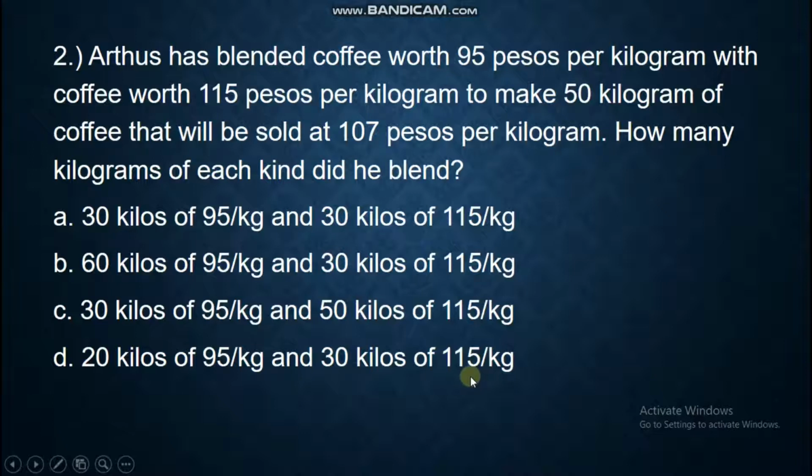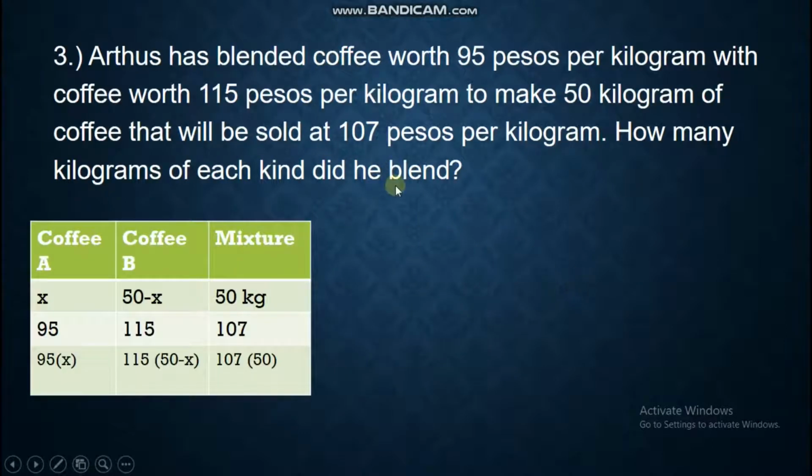Anyone? Well, obviously, class, for this question, the answer is clear. No need to solve. It's because you want to have 50 kilograms of coffee. Based on this, if you add all, only letter D totals 50 kilograms, like 20 plus 30, that's 50 kilograms. Sometimes in the questions, you really have to understand the question and what the answer is, so you can answer it directly without a solution. Anyway, obviously it's letter D, but let's try to have the solution.